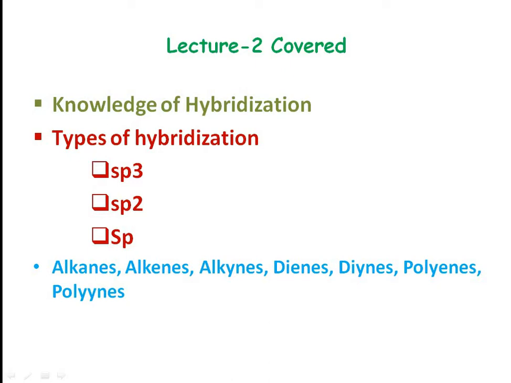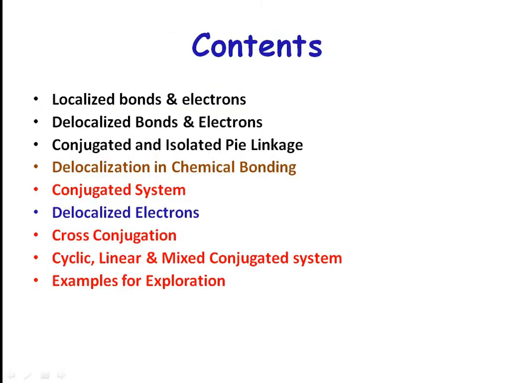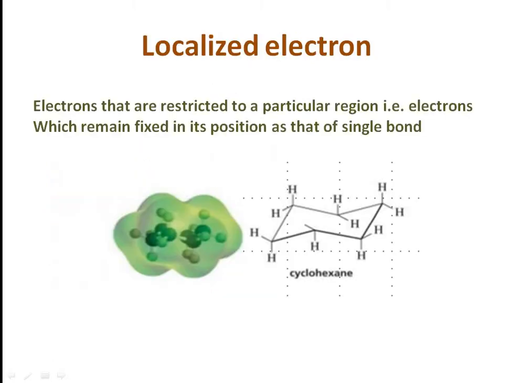In this lecture, I will cover localized bonds and electrons, delocalized bonds and electrons, conjugated and isolated pi linkages in organic compounds, delocalization in chemical bonding, conjugated system, delocalized electrons, cross conjugation, cyclic, linear and mixed conjugated system, and at the end we will show some examples for more exploration of the contents.